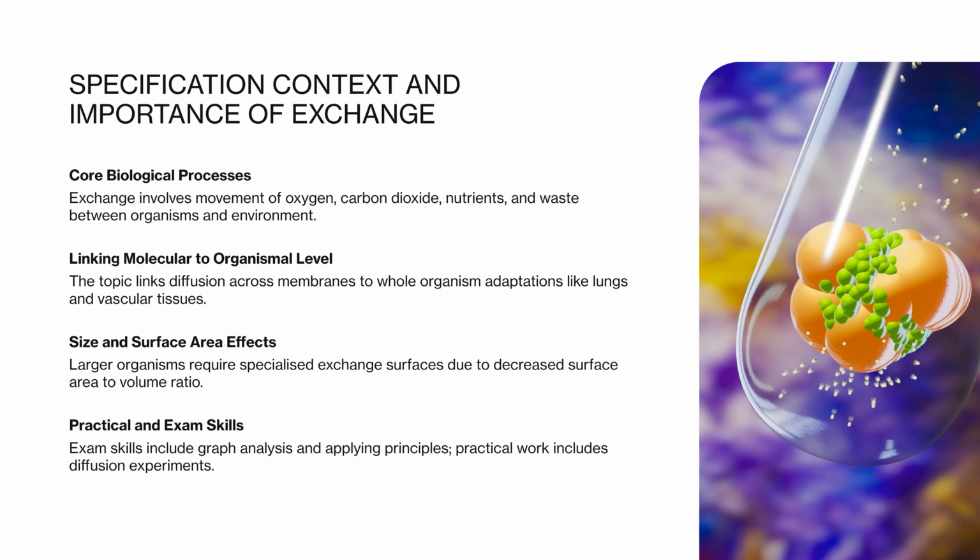One key reason this topic is essential is that it links molecular-level processes, such as diffusion across membranes, with whole organism adaptations like lungs, gills, and vascular tissues. For example, oxygen must diffuse across the alveolar membrane in humans before being transported by hemoglobin to respiring tissues. Another important aspect is the relationship between size and exchange. As organisms increase in size, their surface area to volume ratio decreases, meaning diffusion alone becomes insufficient. This drives the evolution of specialized exchange surfaces and transport systems, a concept that recurs throughout the specification.